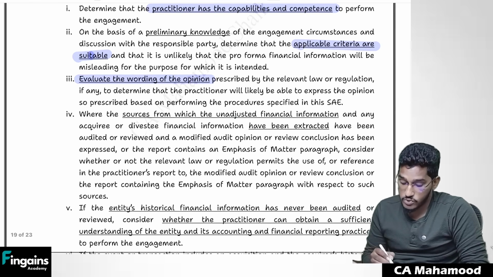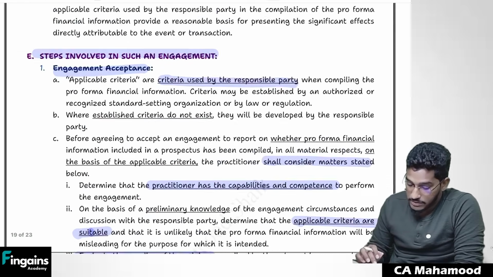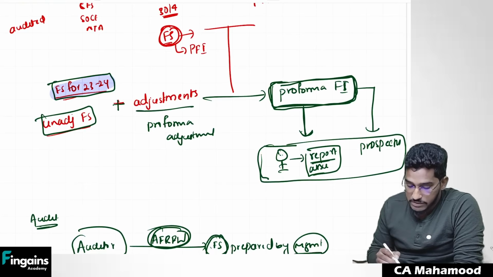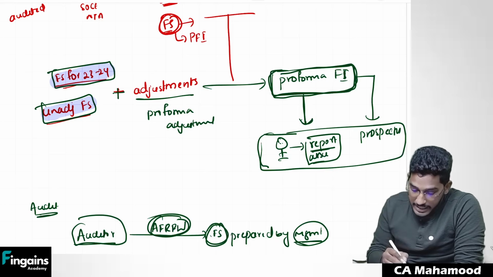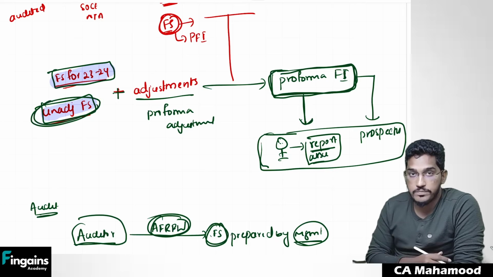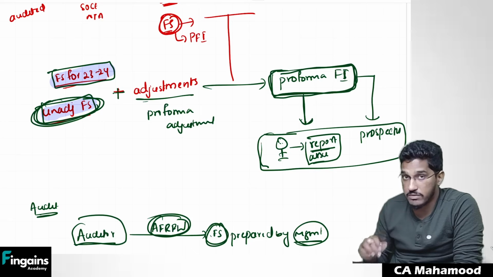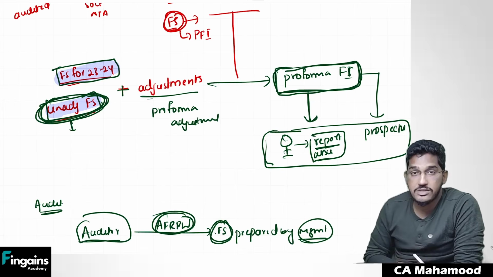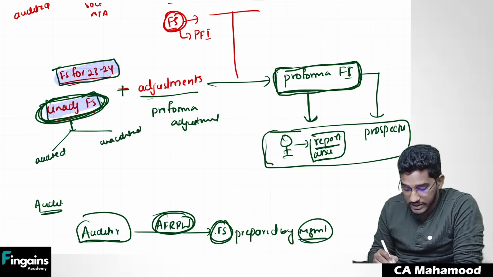And also, from which sources the unadjusted financial information is getting extracted. For example, what do you mean by unadjusted financial information? In our example, whatever actual financial statements are there for the financial year 23-24, that is the unadjusted financial statements. I need to determine whether it is reliable or not. So whether this unadjusted financial information to which the pro forma adjustments are made is reliable or not. I need to check what kind of audit report is given for those unadjusted financial statements, whether they are audited or unaudited.